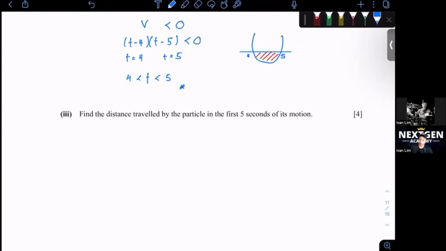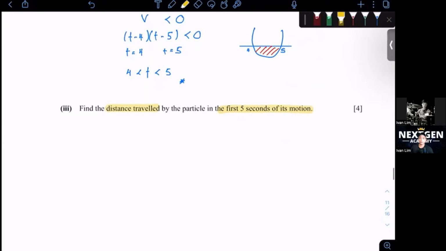Okay, last one. Find the distance traveled by the particle in the first 5 seconds of its motion. When you look at the question and they say find the distance traveled in the first certain amount of seconds, the first thing that you all got to check is whether the particle reverses direction within this time frame.